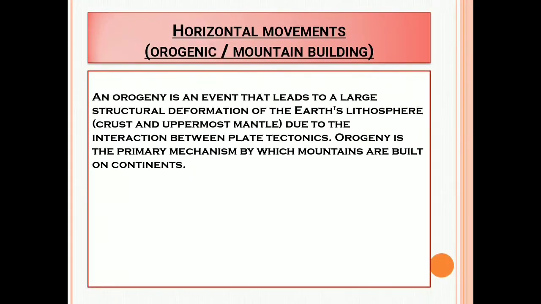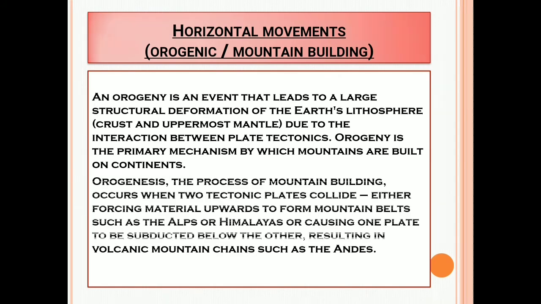An orogeny is an event that leads to a large structural deformation of the Earth's lithosphere, that is the crust and uppermost mantle, due to the interaction between plate tectonics. Orogeny is the primary mechanism by which mountains are built on continents. Orogenesis, the process of mountain building, occurs when two tectonic plates collide with each other, either forcing material upwards to form mountain belts such as the Alps or Himalayas, or causing one plate to be subducted below the other, resulting in volcanic mountain chains such as the Andes Mountains.